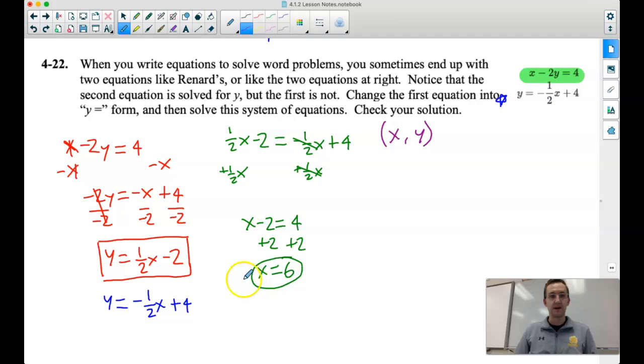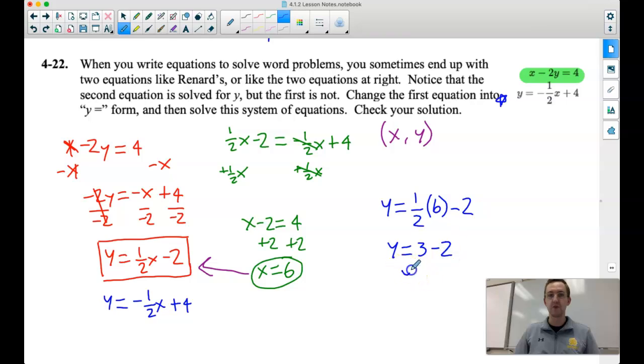So now let's take our x value, we can plug it into either one of our original equations. Let's maybe plug it into the red one right there. So what that looks like is y is equal to 1/2 times our x value of 6, minus 2. When we evaluate this, we've got 6 times a half, or basically 6 divided by 2. So we have 3 minus 2, or our y value is equal to 1.